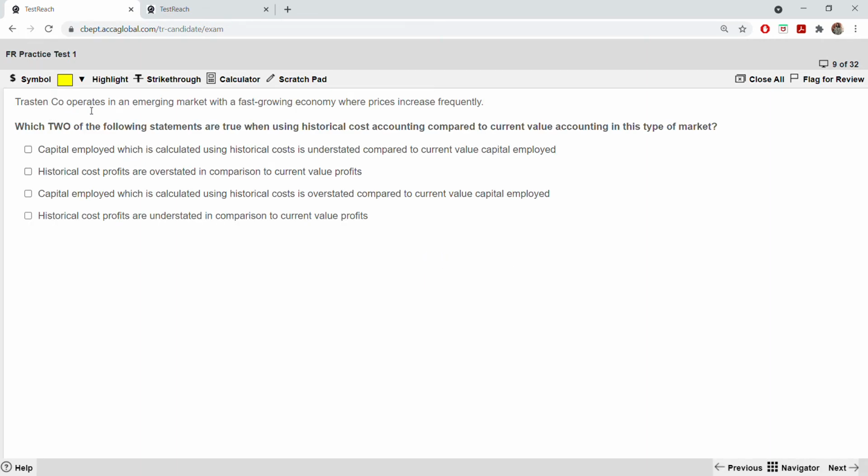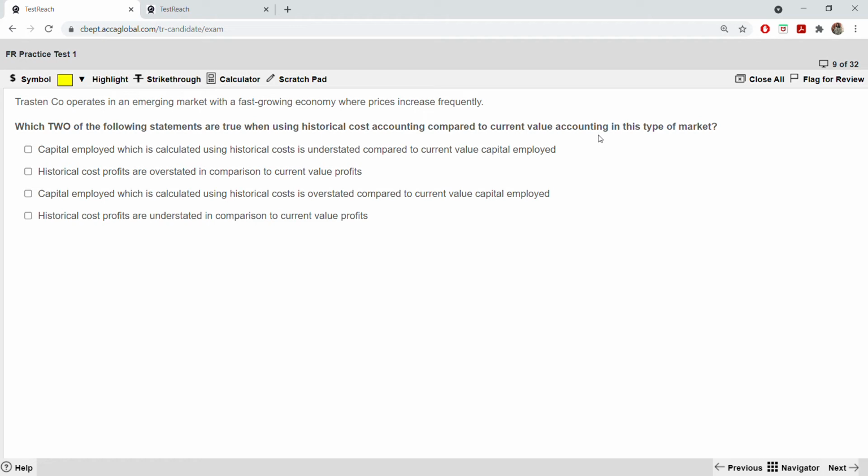Trust and Company operates in an emerging market with a fast-growing economy where prices increase frequently. Which two of the following statements are true when using historical cost accounting compared to current value accounting in this type of market? So we know that there are many ways of calculating something. One is known as historical cost accounting, the other one is current value accounting. Okay, make sure you know what are these two. So which of these statements are correct?